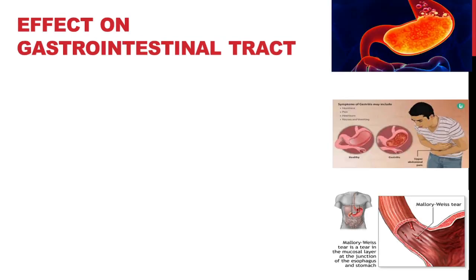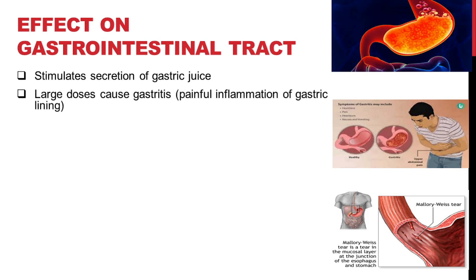Next, let us see what are the effects of alcoholism on the gastrointestinal tract or the digestive system. Consumption of alcohol in small doses stimulates the secretion of gastric juices. But consumption of alcohol in larger doses can cause highly increased secretion of gastric juice. The gastric juice contains hydrochloric acid. The high acidity of the gastric juice results in the painful inflammation of gastric lining, which is called gastritis.